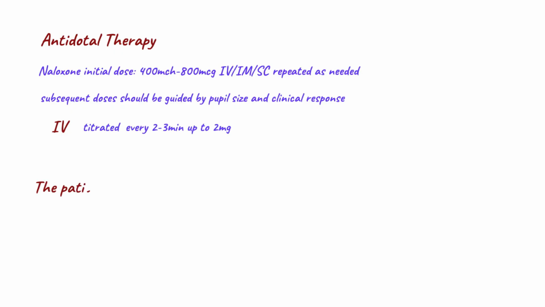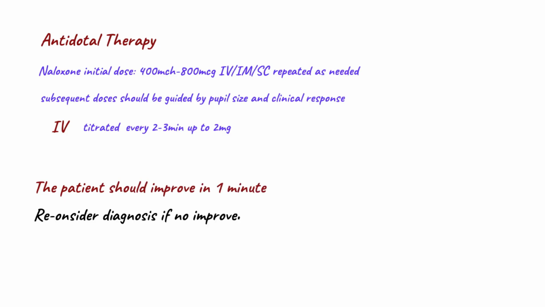Antidotal therapy is the cornerstone treatment for opioid toxicity. The initial naloxone dose is 400 to 800 micrograms intravenously, intramuscularly, or subcutaneously, repeated as needed. Subsequent doses should be guided by pupil size and clinical response. For IV administration, the dose should be titrated every 2 to 3 minutes up to 2 milligrams. The patient should improve in 1 minute. Reconsider the diagnosis if there is no improvement after a total of 10 mg has been given.